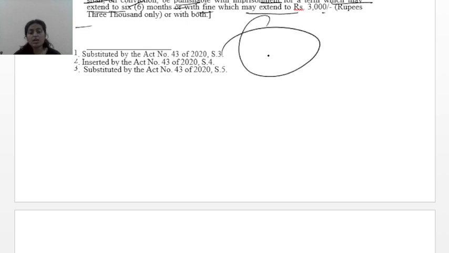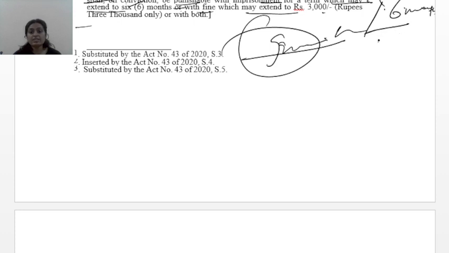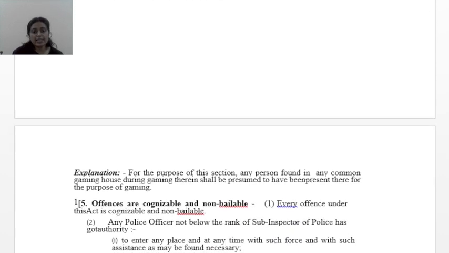So if you are found gaming, that means betting and all whatever was included in the definition section, you will be punished with imprisonment which may extend to 6 months or fine which may extend to 3,000 rupees.